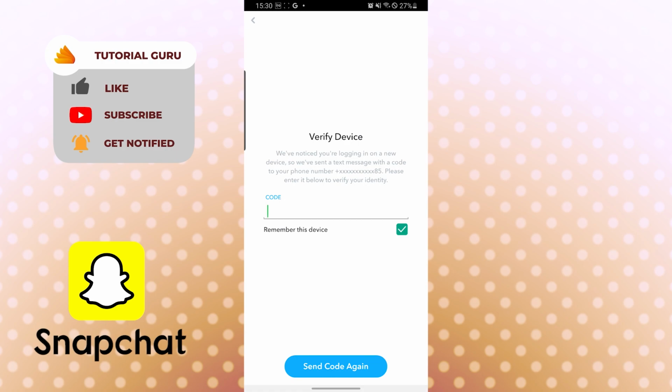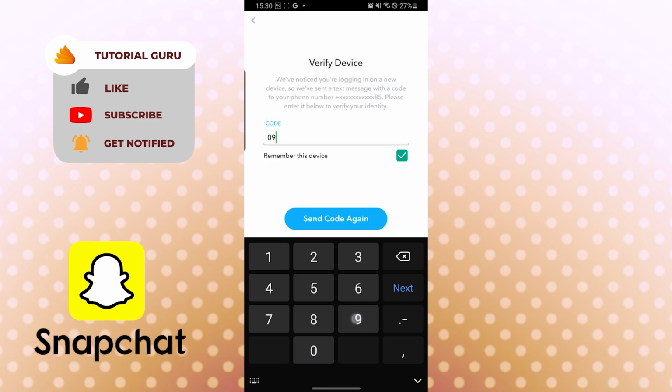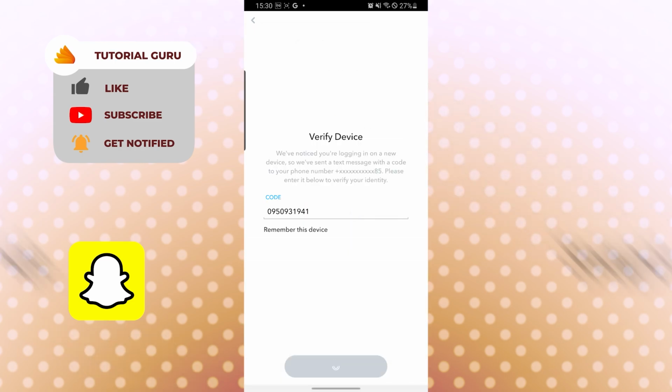Snapchat will send you a code to your phone, but if you have no access to that phone number, the registered phone number of Snapchat, then you will not receive the code. Now in this condition, you need to use a recovery code to sign into Snapchat. Now let's use it, and this is my recovery code, and let's continue.